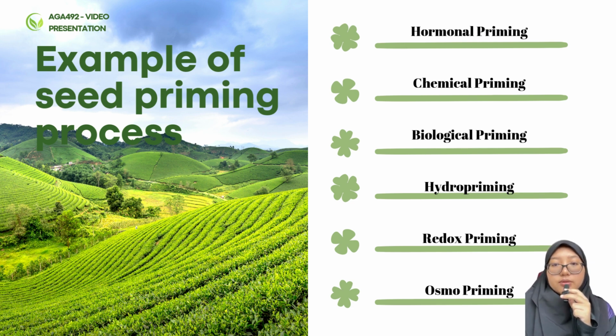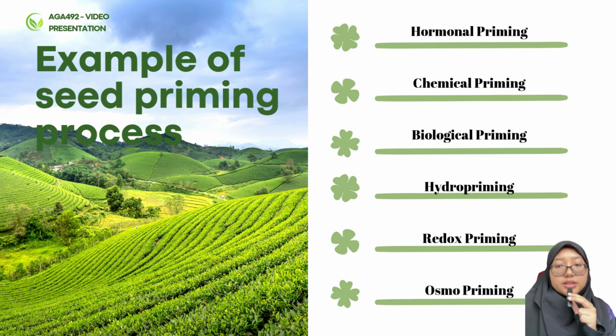Biological priming means it involves seed contaminants, such as fungi and rhizobium. It takes time, but it always gives better results. The fourth is hydropriming. Hydropriming means using water, which helps the priming process by soaking the seeds in water for a certain time, so you get the results after a few days or a few weeks.